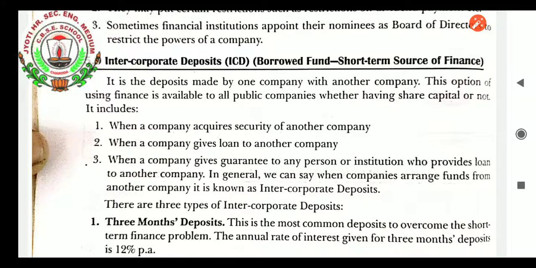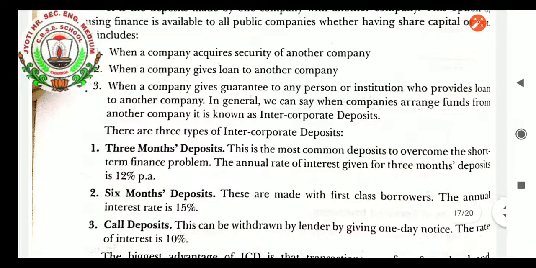The very first is the 3 months deposit. This is the most common deposit to overcome the short term finance problem, like a working capital management problem. The annual rate of interest given for a 3 month deposit is 12% per annum. That is very much higher. Then the 6 month deposit, short term finance, made for first class borrowers. The annual interest rate is 15%.